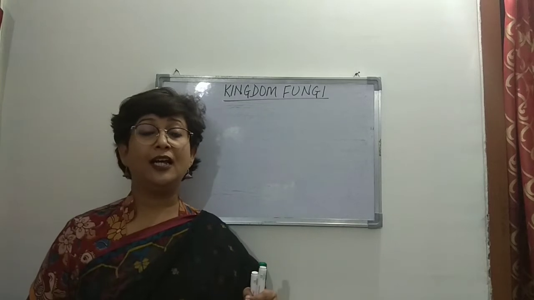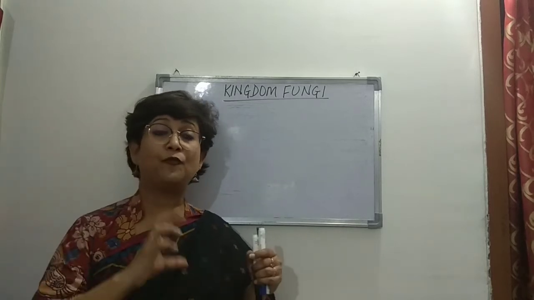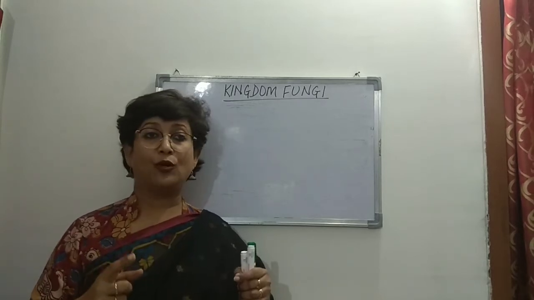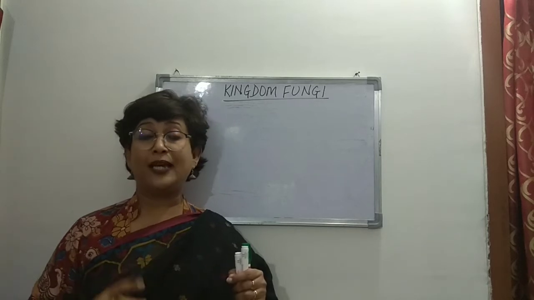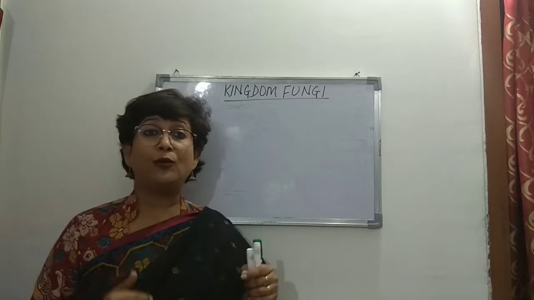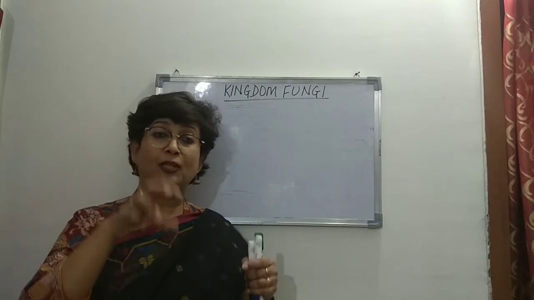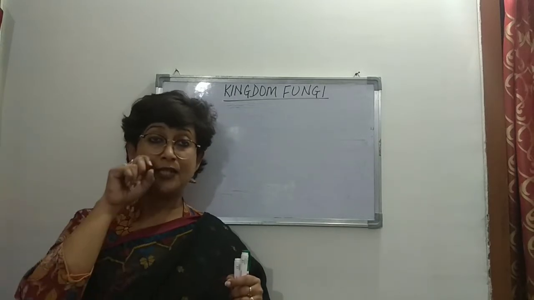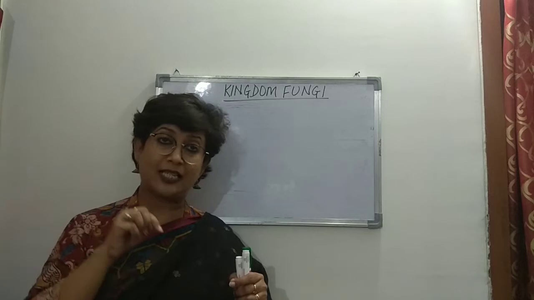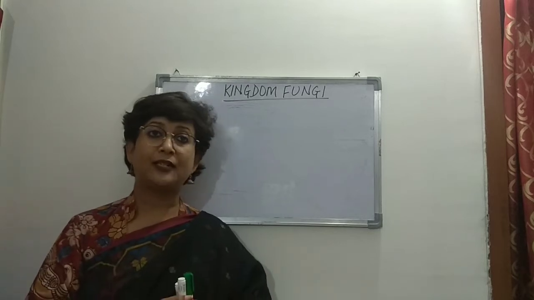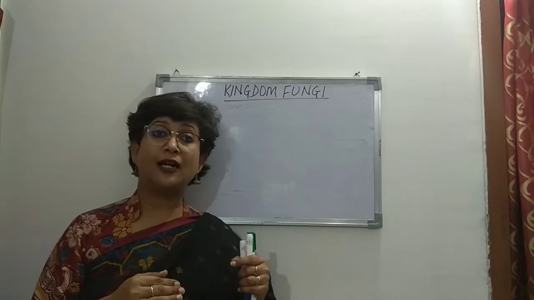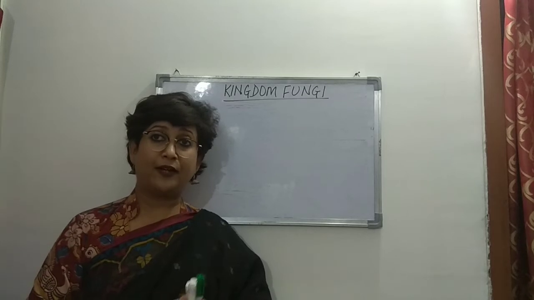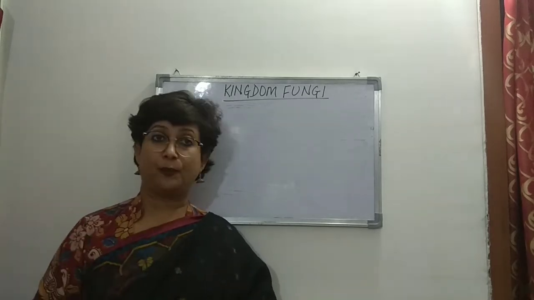Then mycorrhiza, in which we said that fungi form a symbiotic relationship with the roots of higher plants, right? The fungus can be ectomycorrhiza or endomycorrhiza. In ecto, the bulk of the fungus is on the outer part of the root of the higher plant, and a little part of the fungus is inside the root in the cortex, right? In the endomycorrhiza, the bulk of the fungus is in the cortex of the root, whereas little of it is found on the outer part, right?